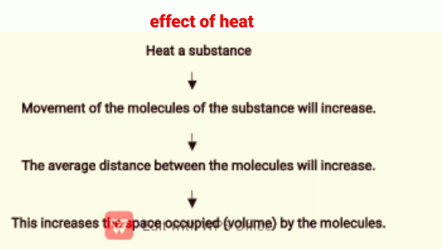So when a substance is heated, movement of the molecules of the substance will increase. Then the average distance between the molecules will increase, so the space occupied by the molecules increases. You can say that volume increases.